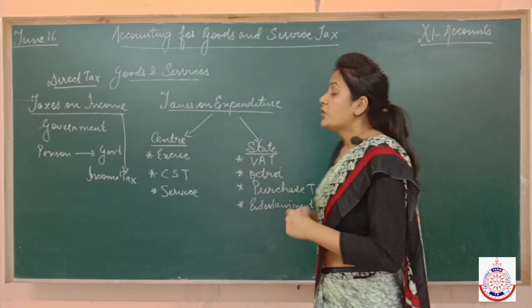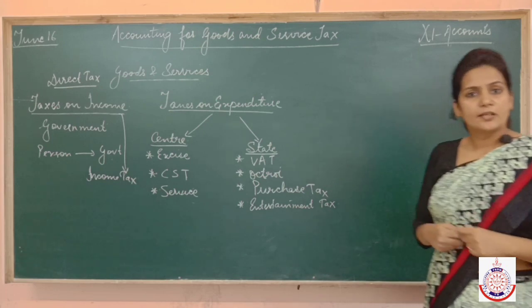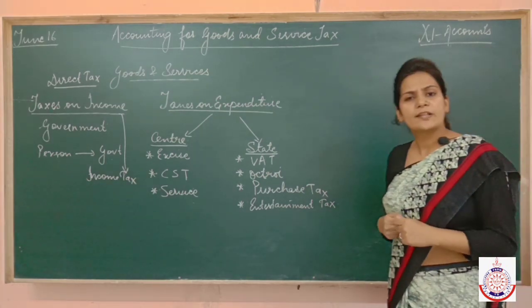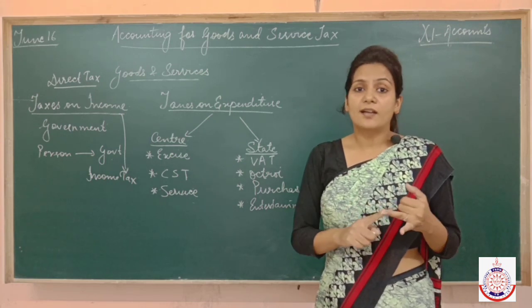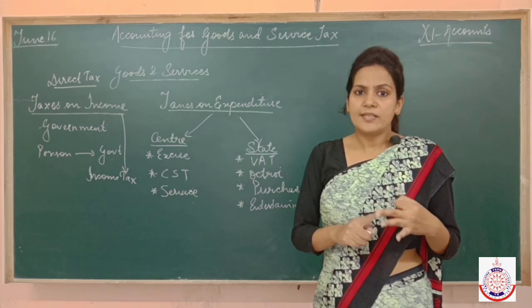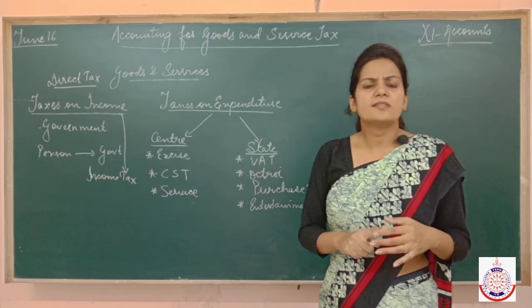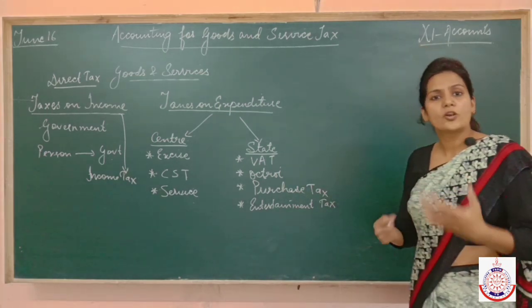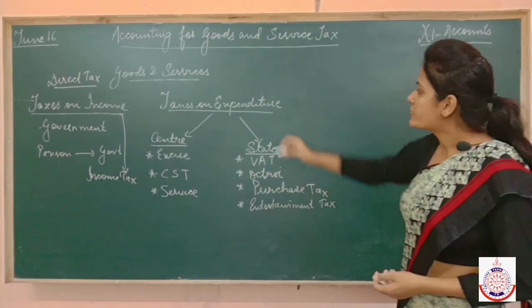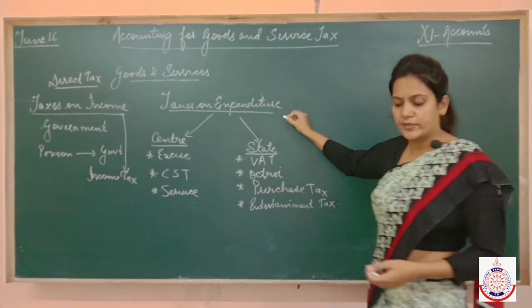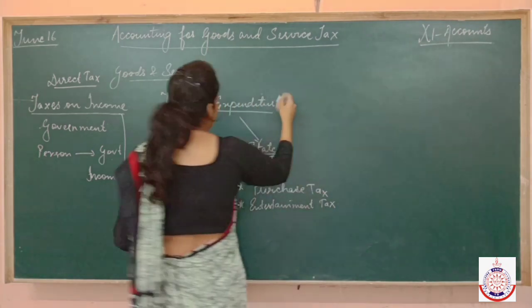But now you are not only paying taxes on income but on expenditure also. Suppose you buy some food, or a car, or any luxury item, or some medicines, or clothes or shoes or anything, then also you have to pay tax. Such taxes are known as taxes on expenditure. And how are these taxes accounted?